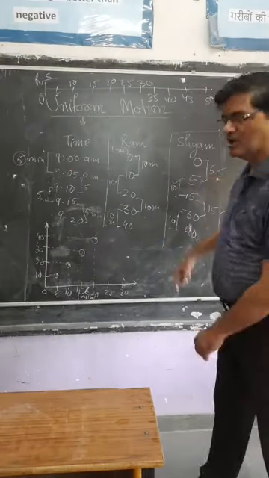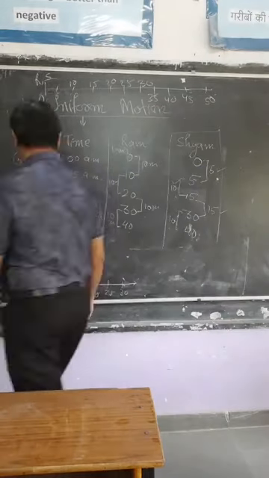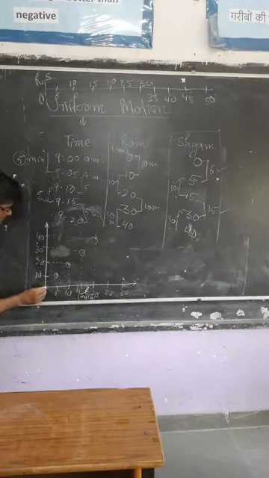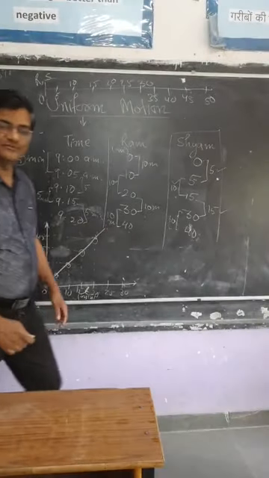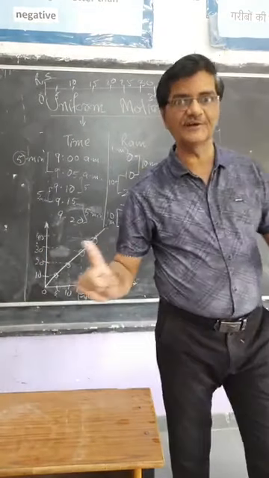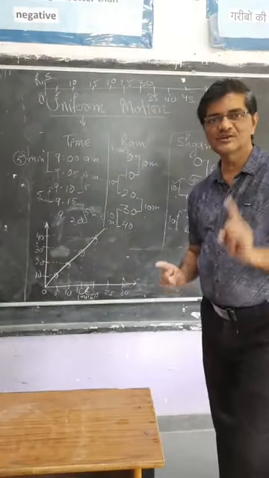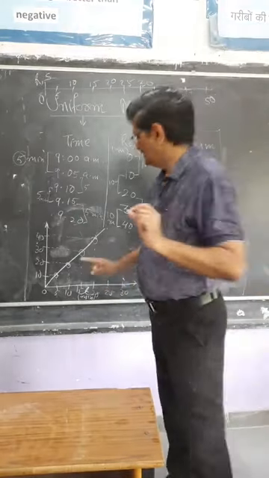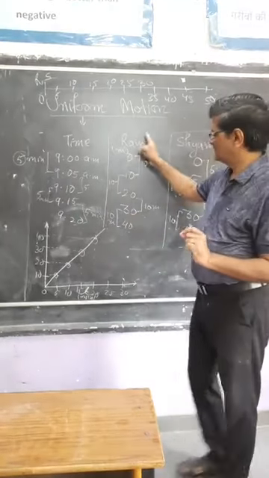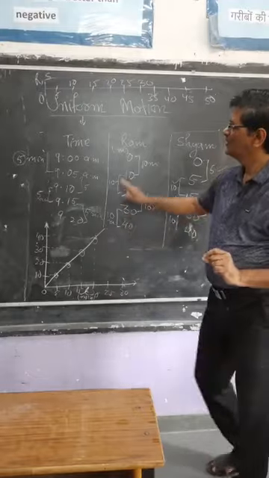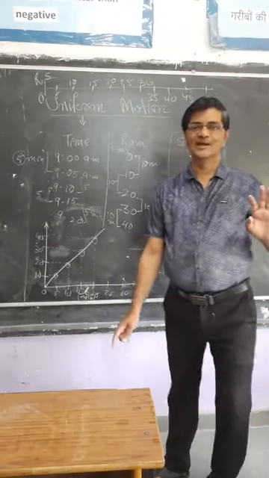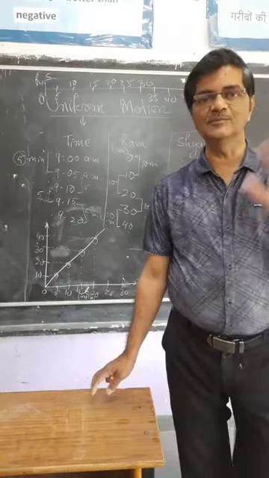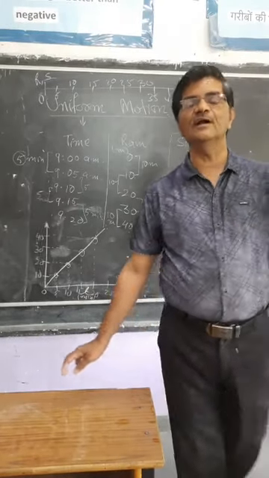So if you join all these points, what do you find? This will give you a straight line. It shows that this motion is uniform, in which the position-time graph is a straight line.